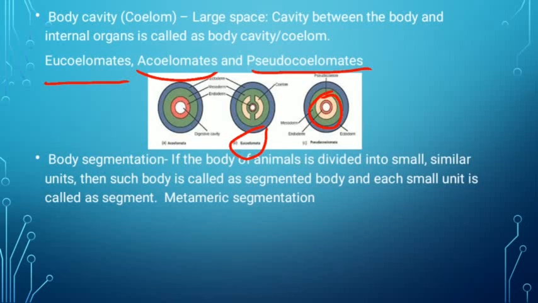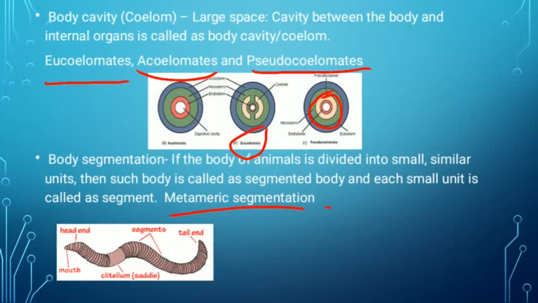And those similar parts are called segments. One of the types of body segmentation is metameric segmentation, where the body is divided into smaller units. I will show you the very well-known picture of an earthworm. You can easily see the segmentations on the body of the earthworm. These are small segments you can see easily.